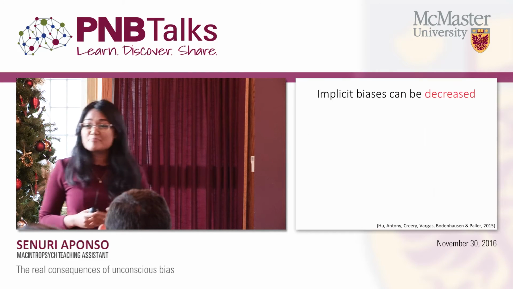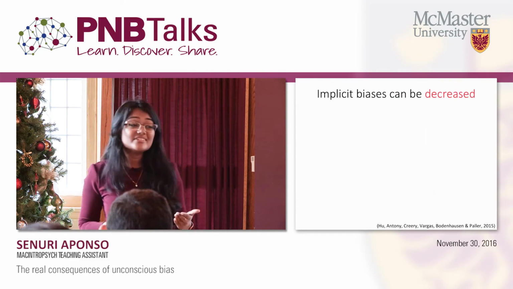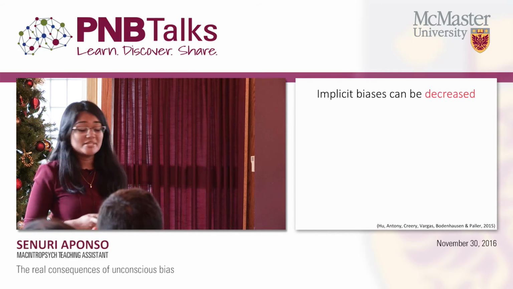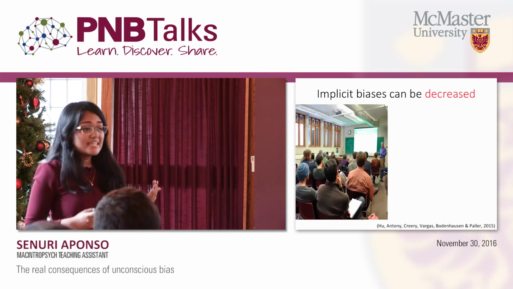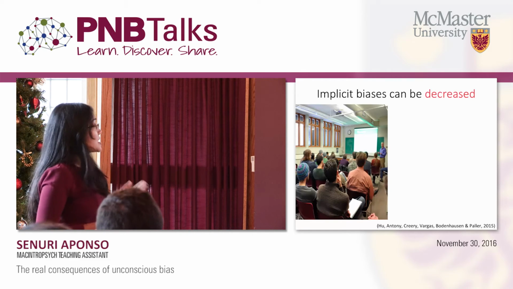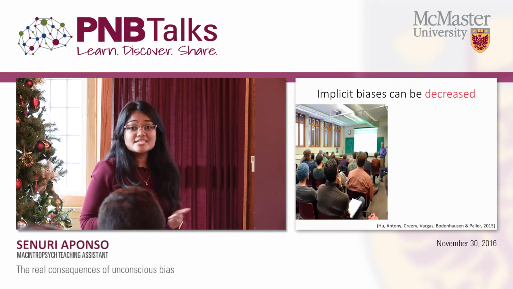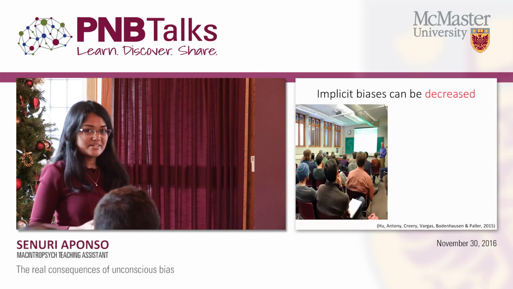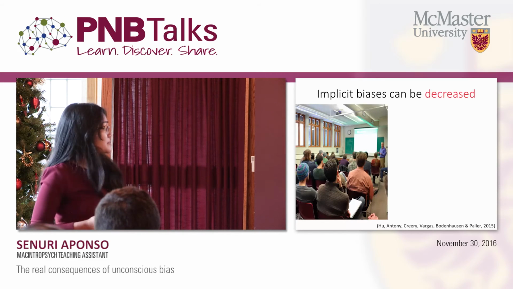So it is apparent that implicit biases can have harmful and even life-threatening consequences, but research has shown that implicit biases can be decreased. For example, students enrolled in a prejudice and conflict seminar had significantly decreased implicit biases. When they processed counter-stereotype information, their biases decreased.